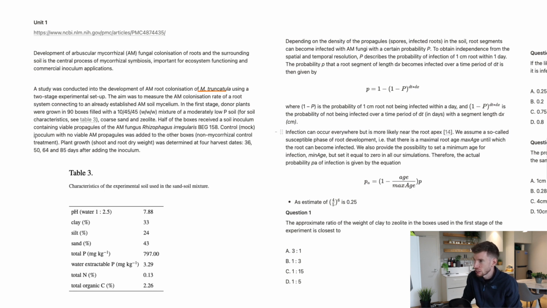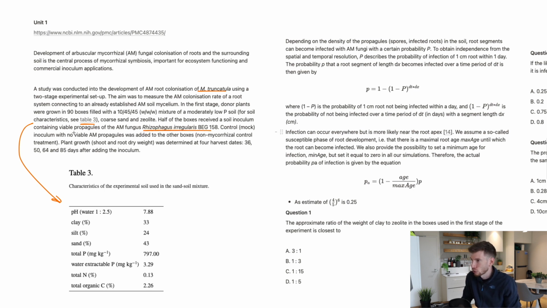For soil characteristics, see table 3, and we can see that down here. So this represents our 10%, of course, and then also coarse sand and zeolite as well, which I have no idea what zeolite is. Half of the boxes received a soil inoculum containing viable propagules of the AM fungus Rhizophagus irregularis BG158. A lot of that just goes right over my head. I'm just going to know, okay, that is in there.